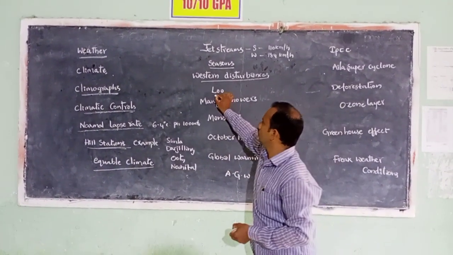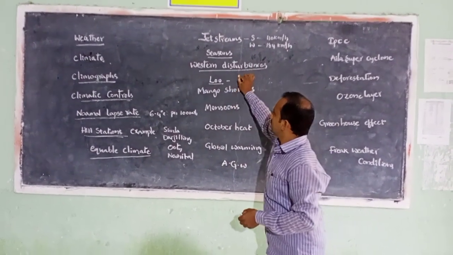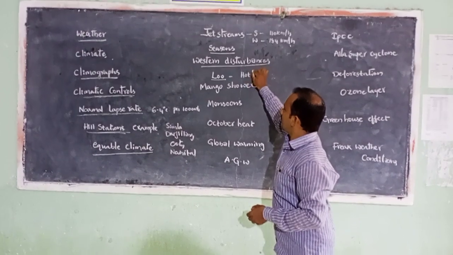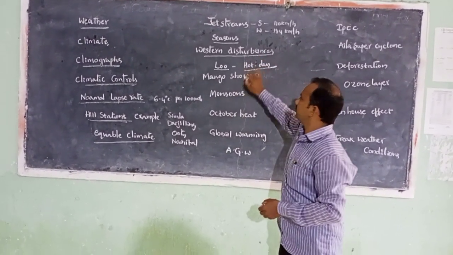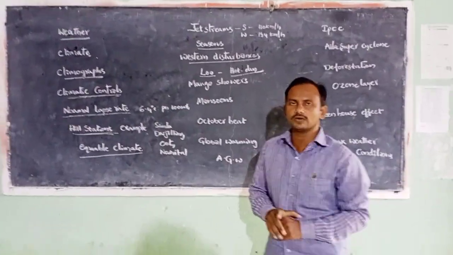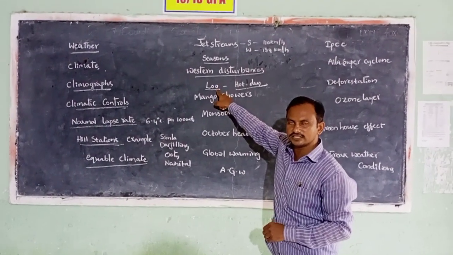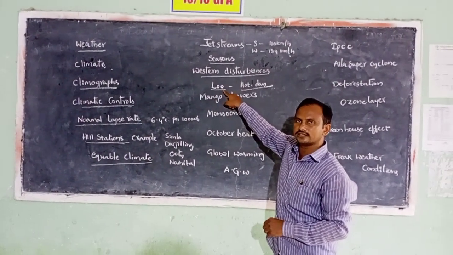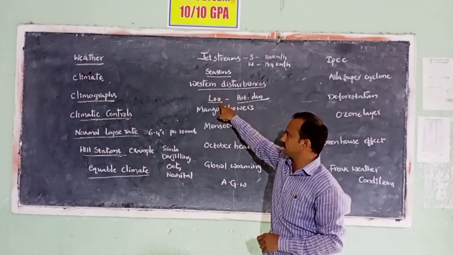Let's know about the Loo, L-O-O, Loo. Loo is a hot and dry wind. Hot and dry wind that blows in the northern plains of India is called a Loo. It increases the temperature in North India.